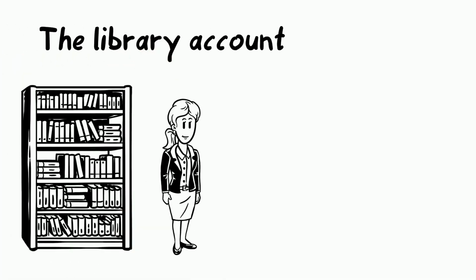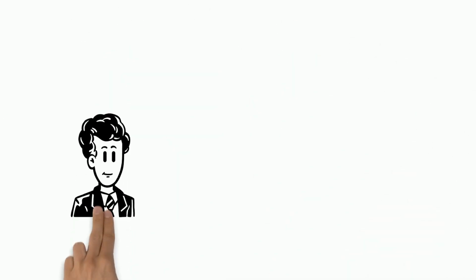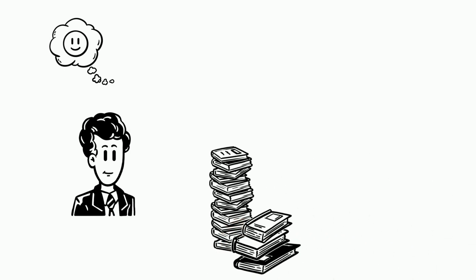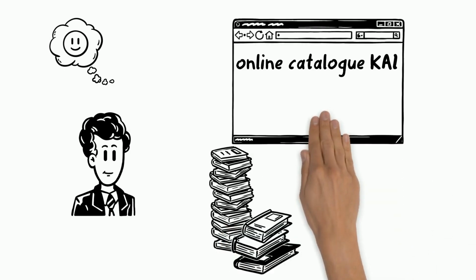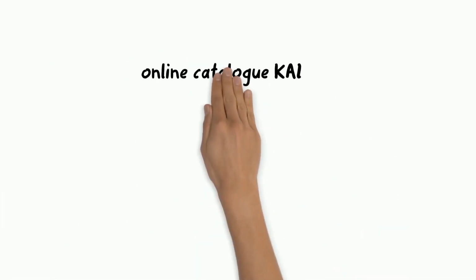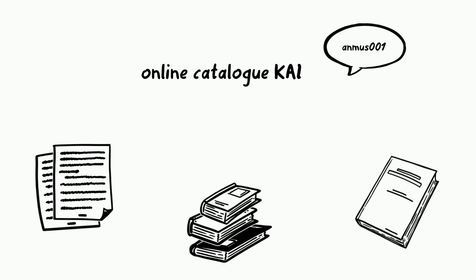The librarian explains the library account in Kai. After Dennis became familiar with the catalog and has already found some literature, the librarian explains the functions of his library account in Kai to him. When he logs into Kai, he can request media and access his library account. Dennis asks the librarian how this works.